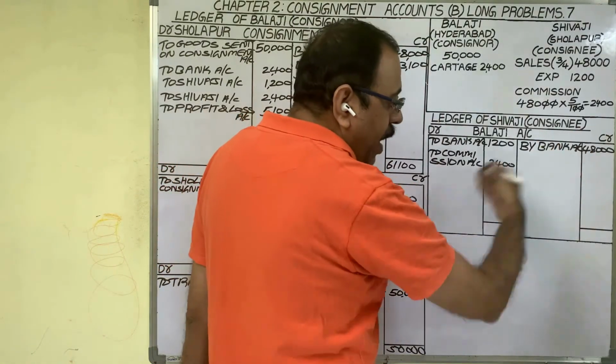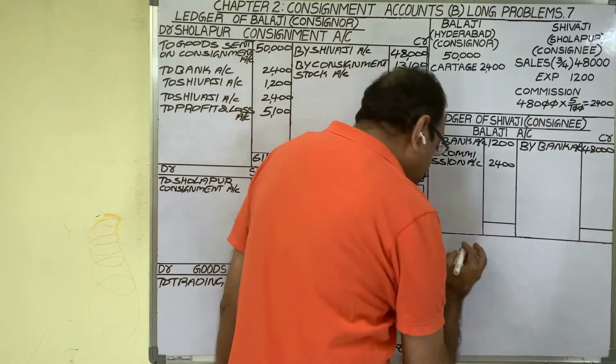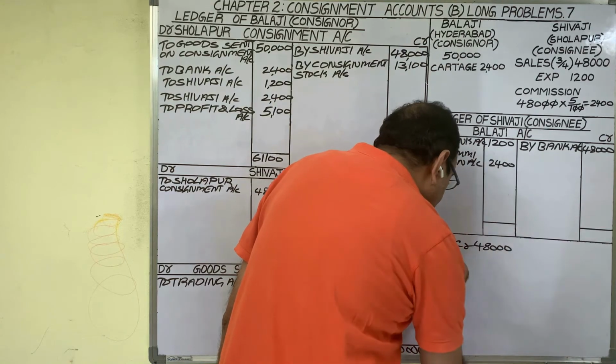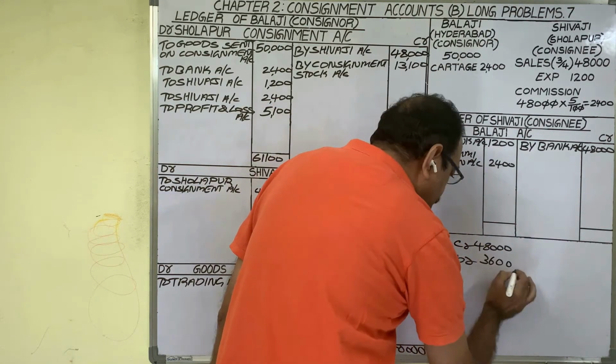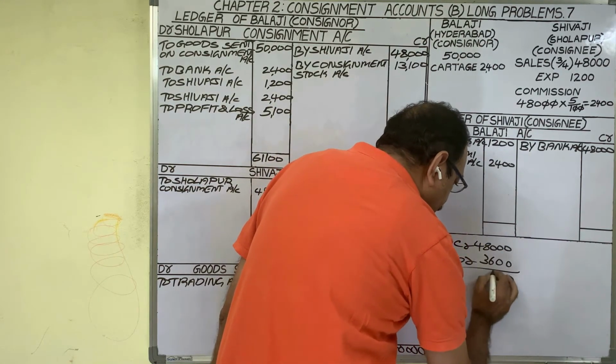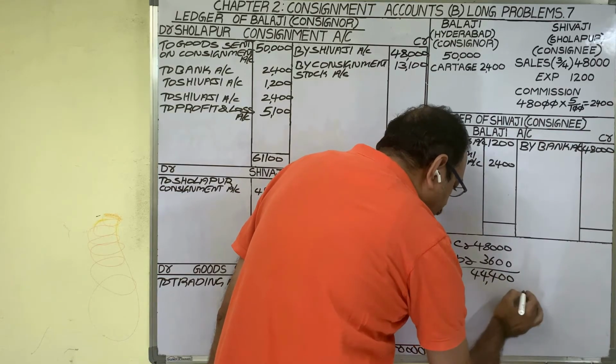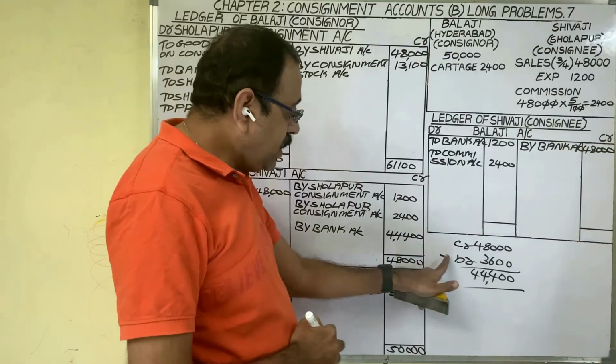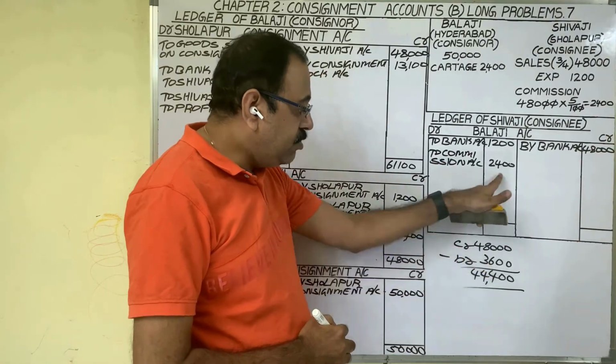Then find out the balance carried down. Credit total is more, 48,000 rupees minus debit total 3,600. Then the difference is 44,400 rupees. This amount, as debit total is less, debit side we should write.